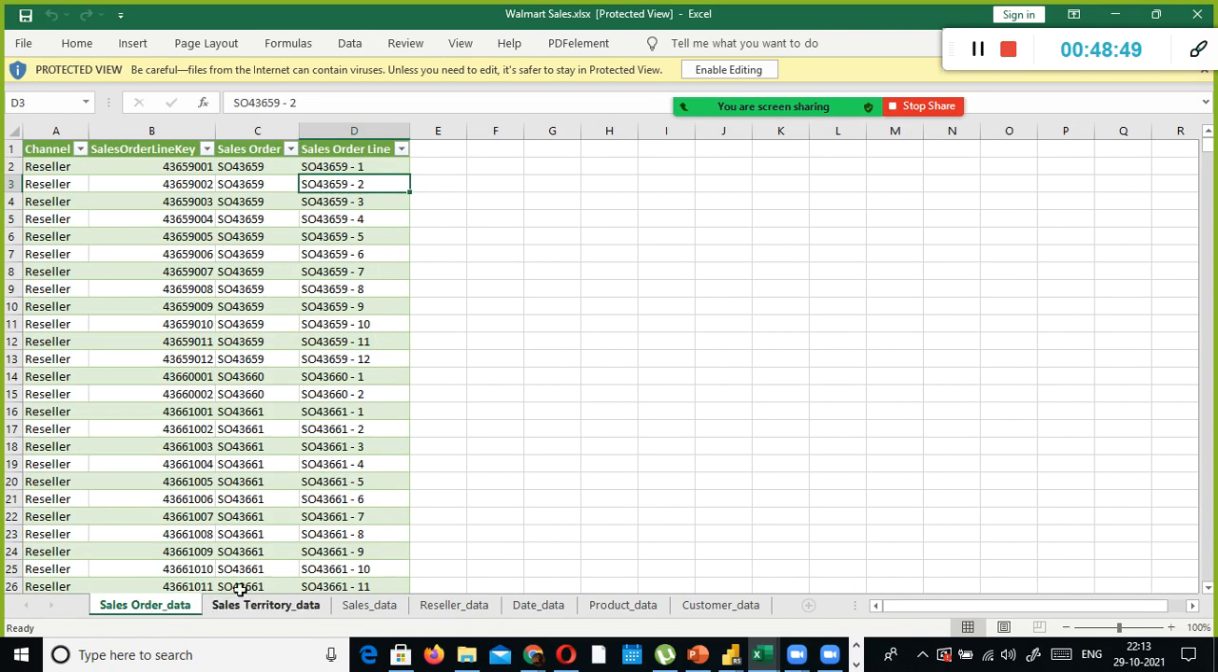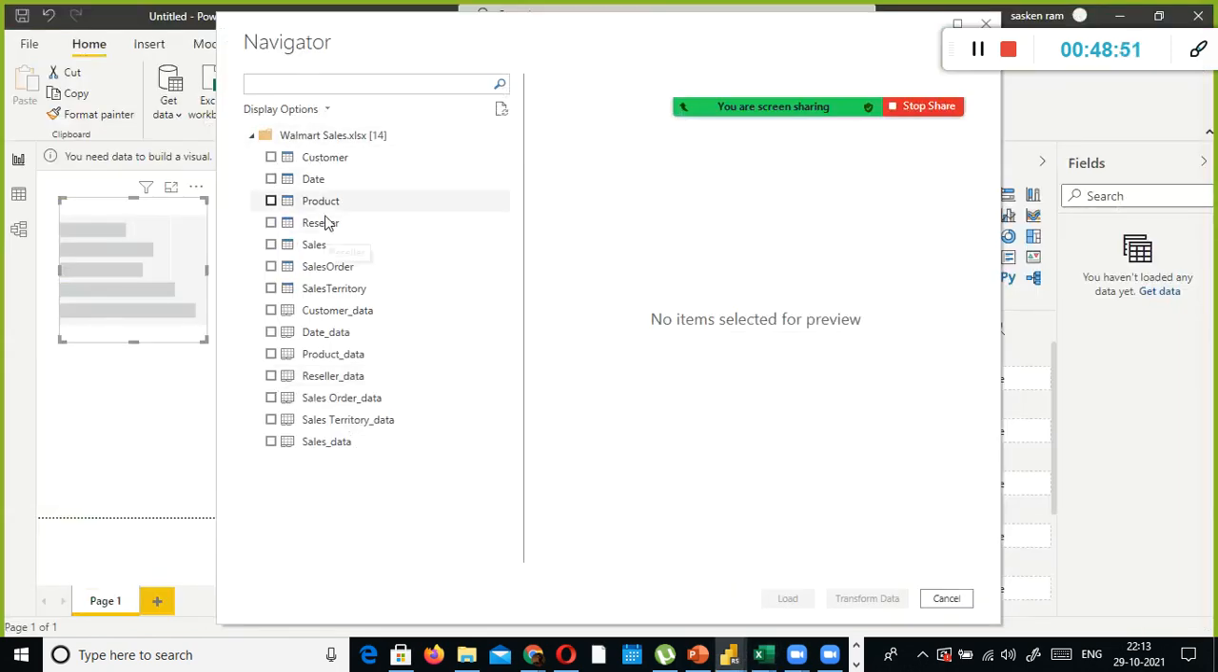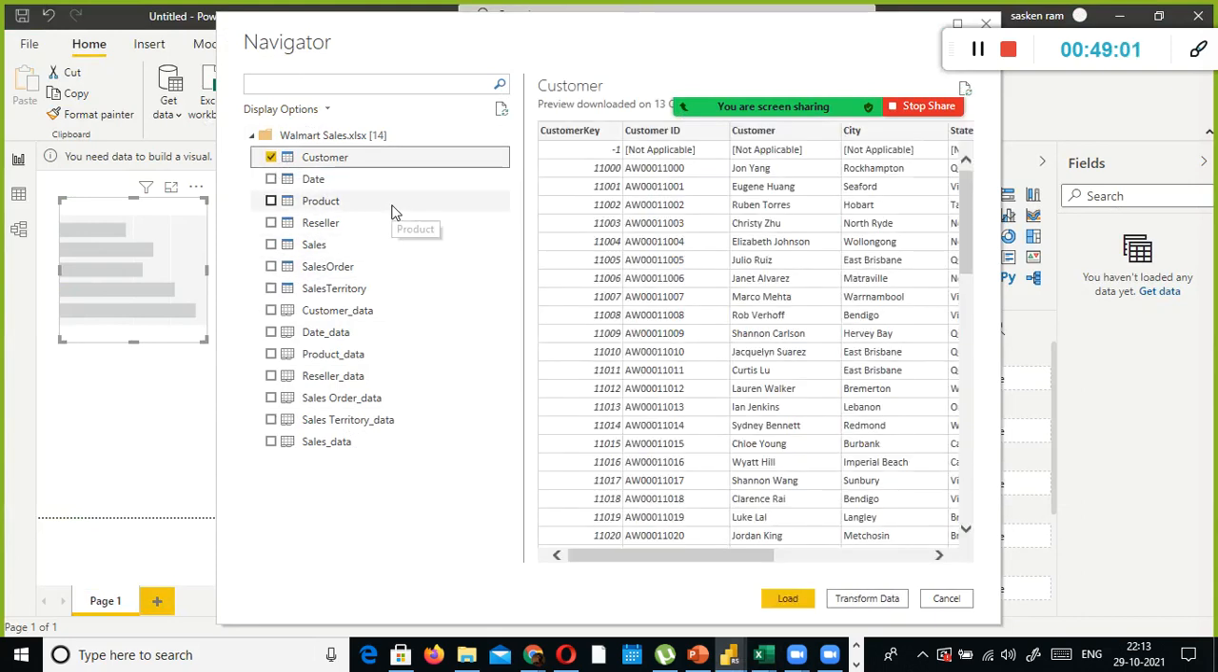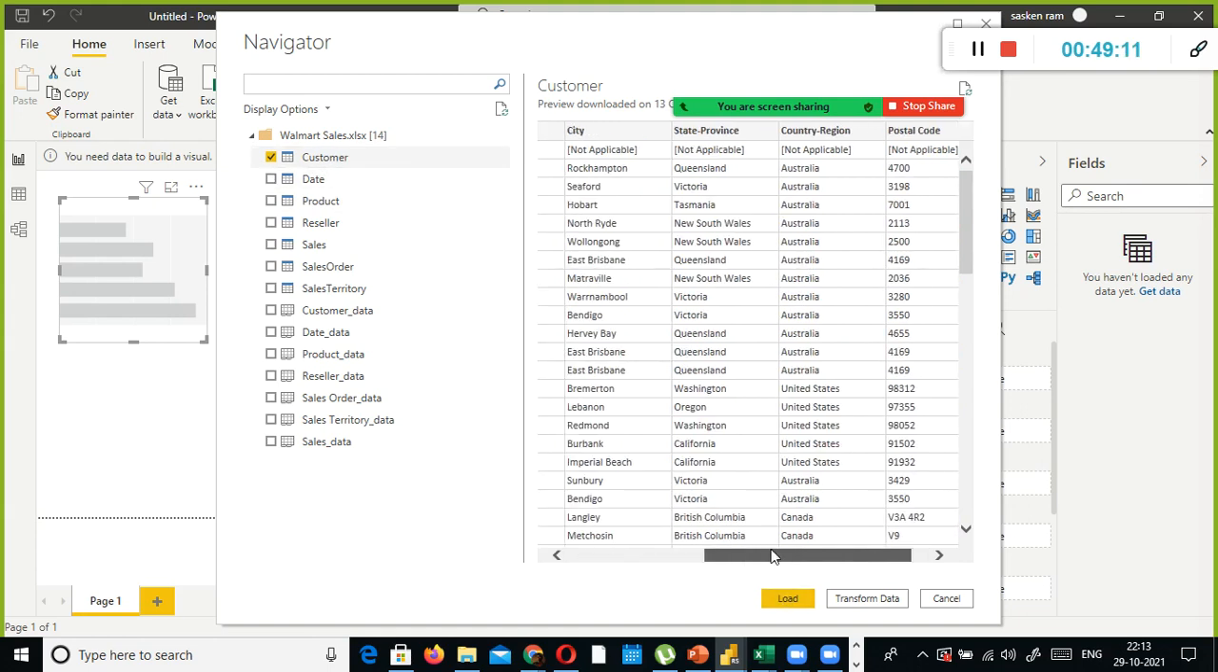Yeah, so look here, sales order data, all these sheets are appearing here. You can select whichever sheet-related data is required for your analysis. You must be wondering, how do I know which table? A sheet is nothing but a table, so just think of it that way, and look at what columns are there in each table.